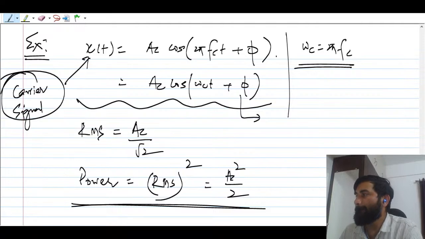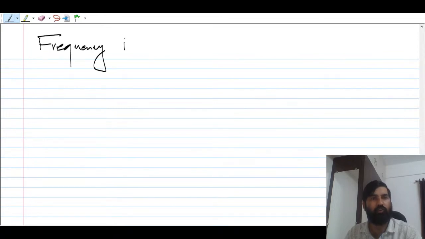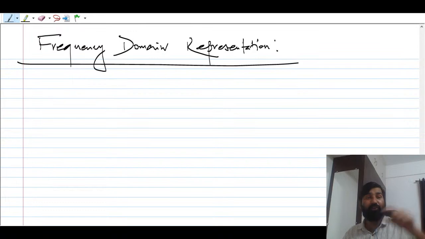Okay, so after discussing energy, power and periodic signals and so on, we will discuss the frequency domain representation, right? Under frequency domain representation, what I am going to discuss is the Fourier series and the Fourier transform, because these are very important tools to find the frequency components of a time domain signal.